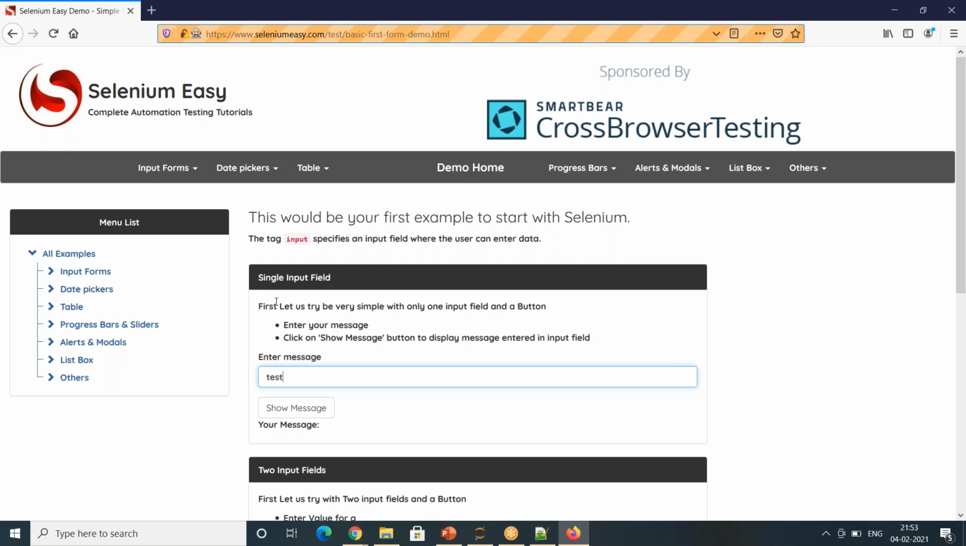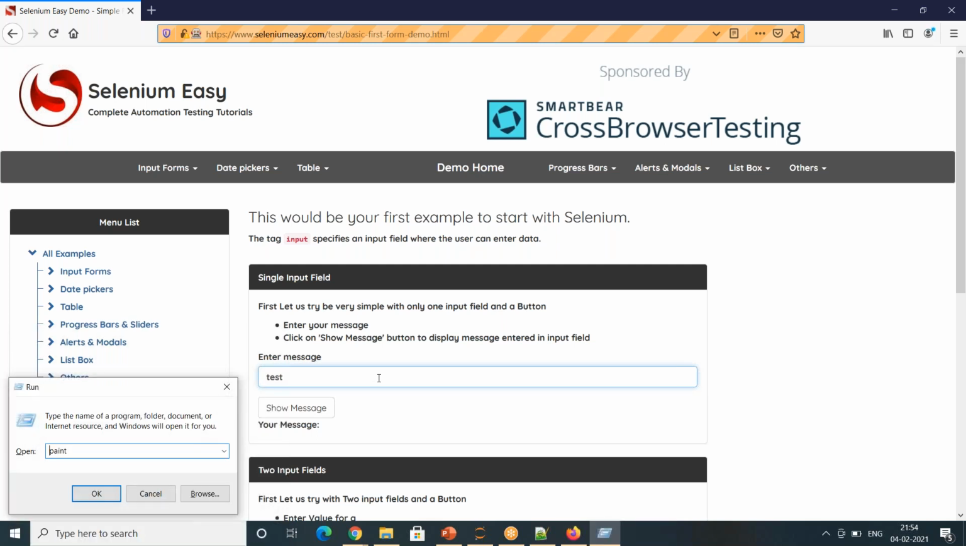Okay. Yeah. But I have one more question. Say suppose if there are two sign-ins on the same web page which are in different location, how do we identify? How do we particularly automate two separate things? Like there are two sign-in buttons in the same web page. Yeah. Okay. Your question is, let me understand it first. Let me open a Paint.